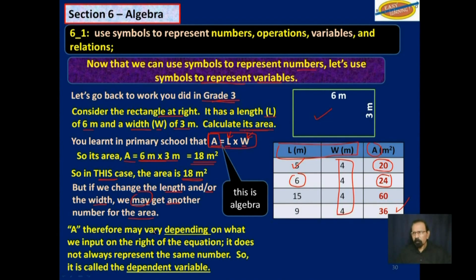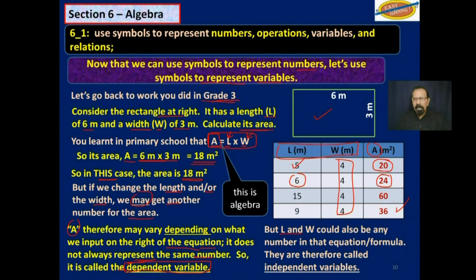A, therefore, that represents area, is dependent, and it varies depending on what we input on the right of the equation. It does not always represent the same number. So A is called the dependent variable. It's a variable. It changes depending on what the other numbers are on the right-hand side of the equation. But L and W could also be any number in that equation or formula. They are therefore called independent variables.